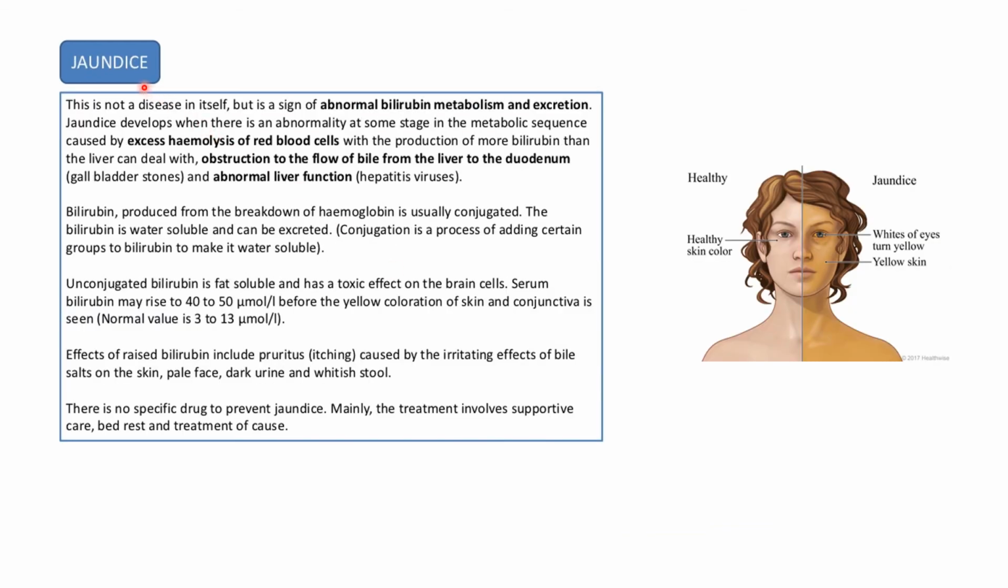Moving on to the next disorder, which is jaundice. It's nothing but yellowish discoloration of skin and eyes. This happens because of a problem in the liver and bile duct.